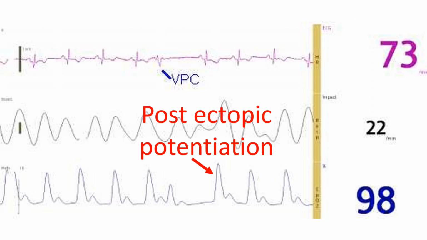Have a look at the pulse oximetry tracing in ventricular ectopy here. Pulse oximetry tracing of a ventricular premature complex has a lower amplitude than the normal sinus beat, and the following beat has a higher amplitude. This is because ventricular filling is poor in a ventricular premature complex as the preceding diastole was short. The next sinus beat is stronger as there is a long diastole during the compensatory pause.